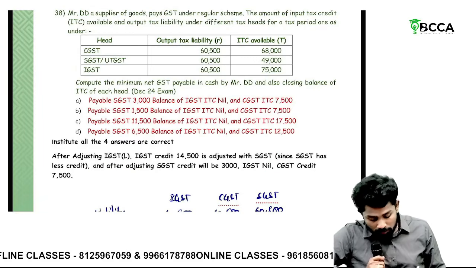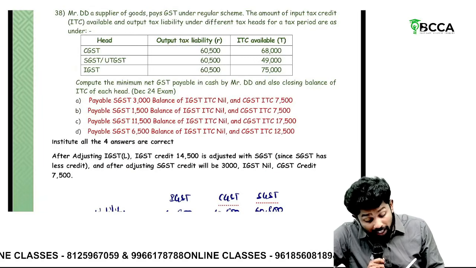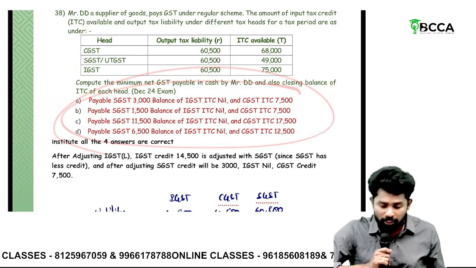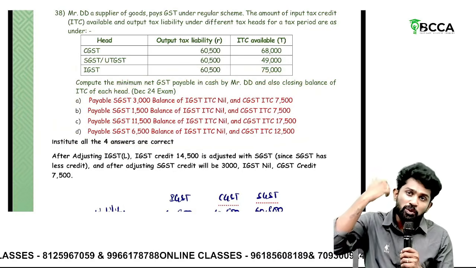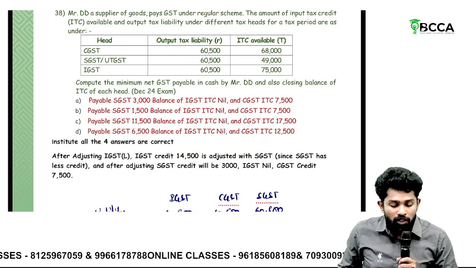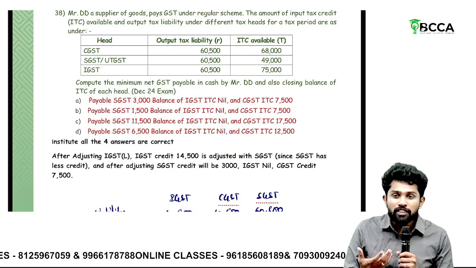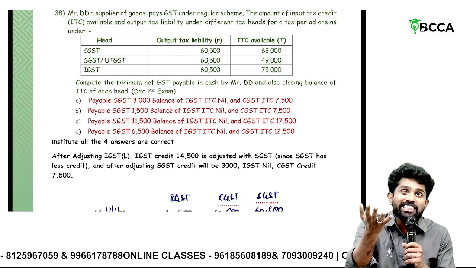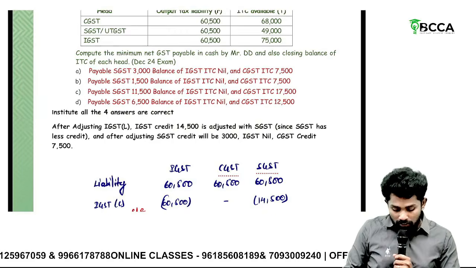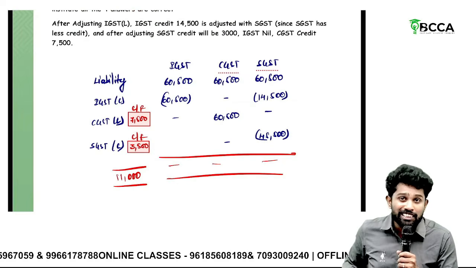Sir, you can argue with me. Sir, this is also correct only now. Where in the rule they said this cannot be done? Yes, nowhere they said you can do adjustment in any way. But understand, if you are doing something, what you will think? That should result in the least cash outflow. That is the best answer. This is the option which results in the least cash outflow.